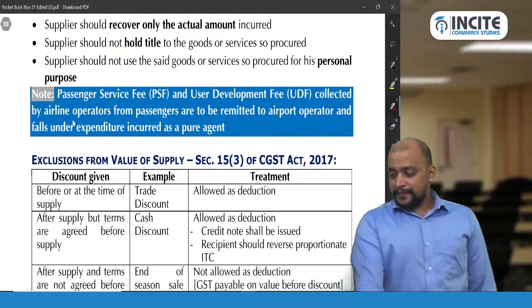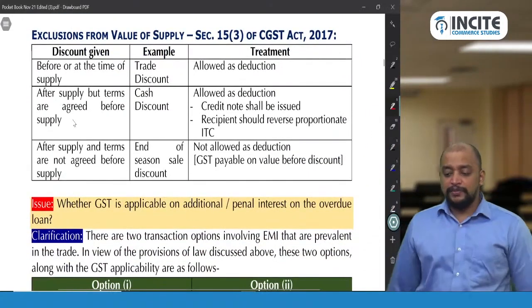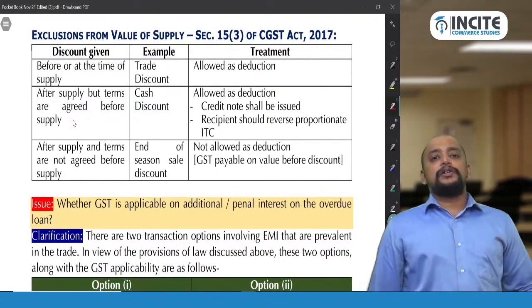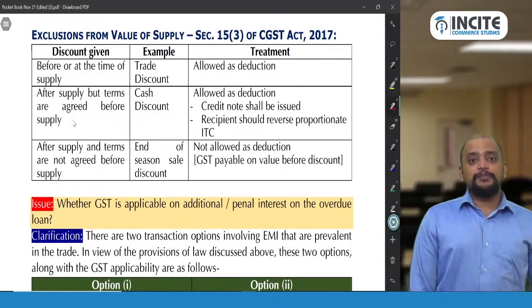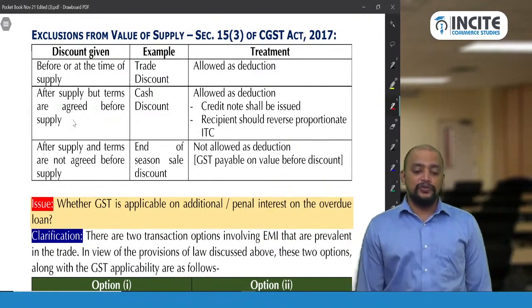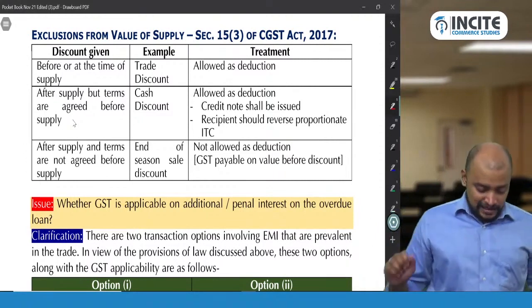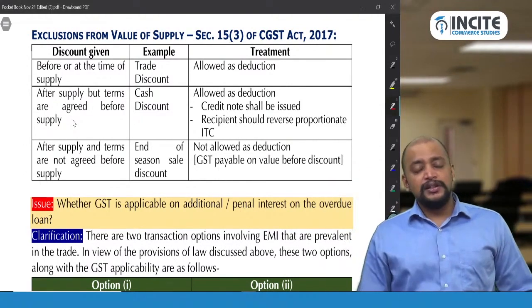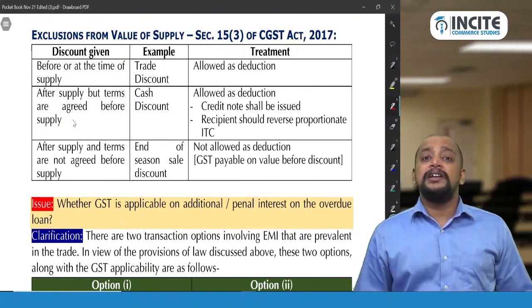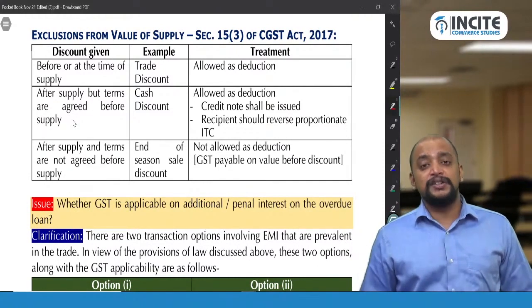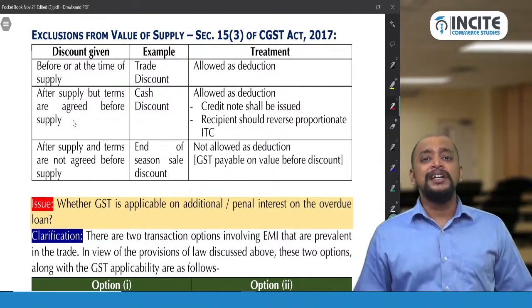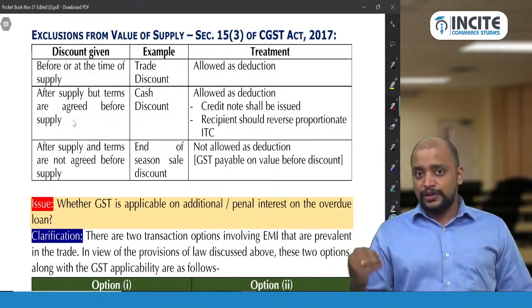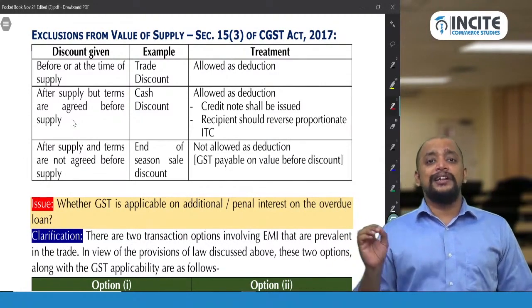Then next, exclusions from the value. What are to be excluded from the value as per Section 15 subsection 3 of the CGST Act? So far what we have seen is 5 inclusions. Section 15 subsection 1, meaning of value, transaction value. Section 15 subsection 2, 5 inclusions. Section 15 subsection 3, exclusions. So only one exclusion, that is discount.